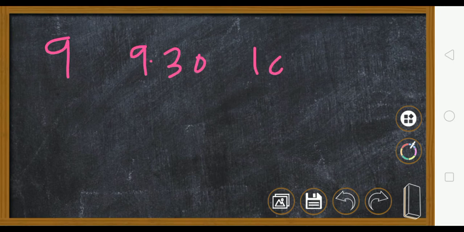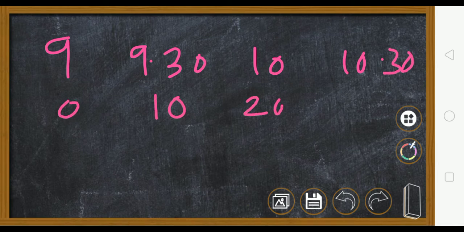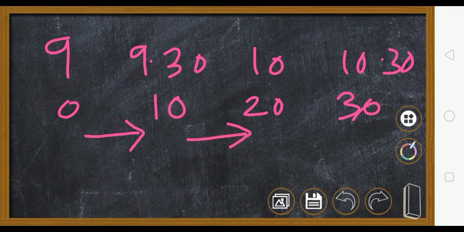For example, I'll explain. Same example: 9:30, 10 a.m., 10:30. Here 0 kilometer, 10 kilometer, 20 kilometer, and here 30 kilometer. Now here it is going in this direction, here it is going in this direction, okay? But after that it is not going ahead, it is coming back here. So the direction has changed. So this is not a uniform velocity.